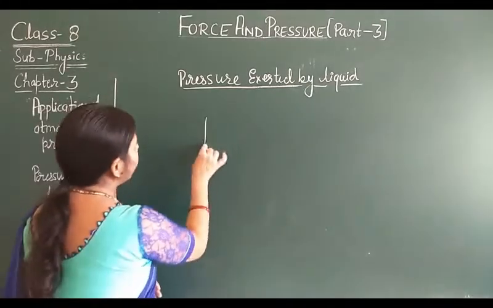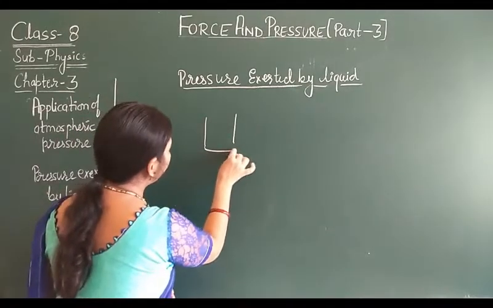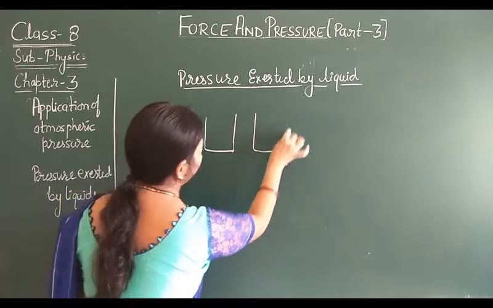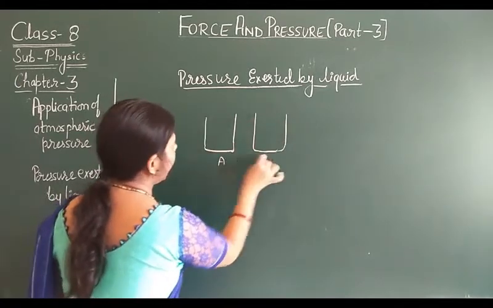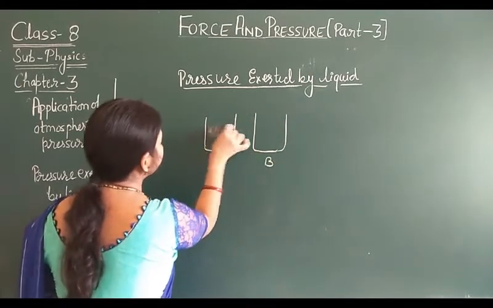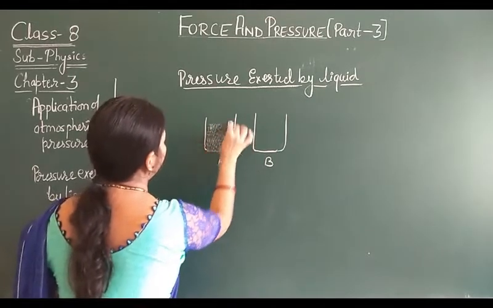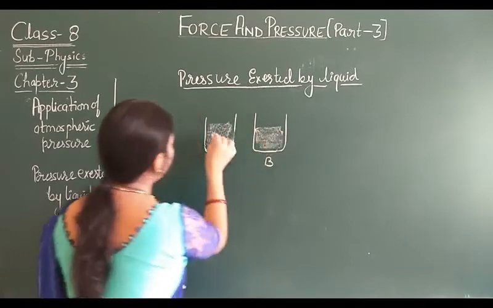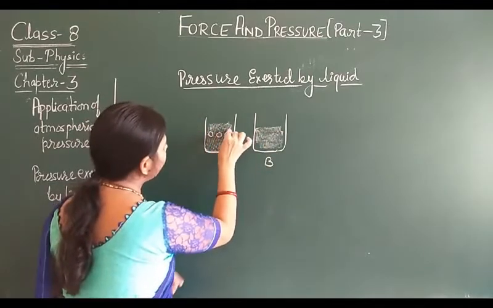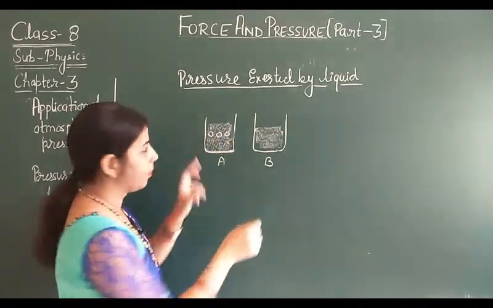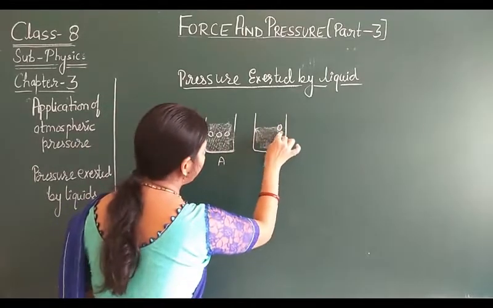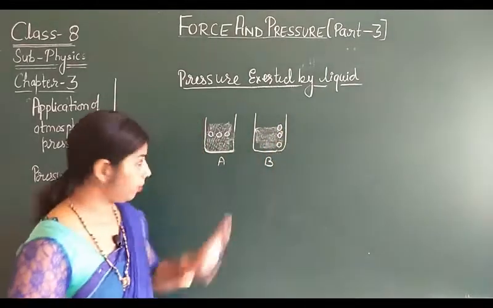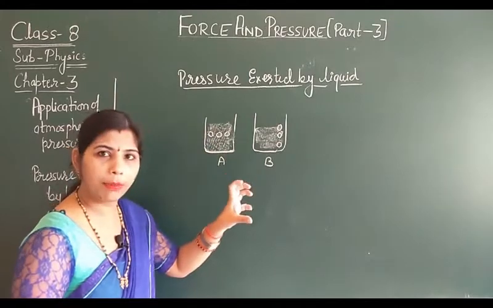For this you can see one activity. Take two vessels, A and B. In both the vessels fill the liquid or water, you can fill anything. Now make one hole in vessel A, and in vessel B make three holes at different heights, and close these holes with the help of tape.